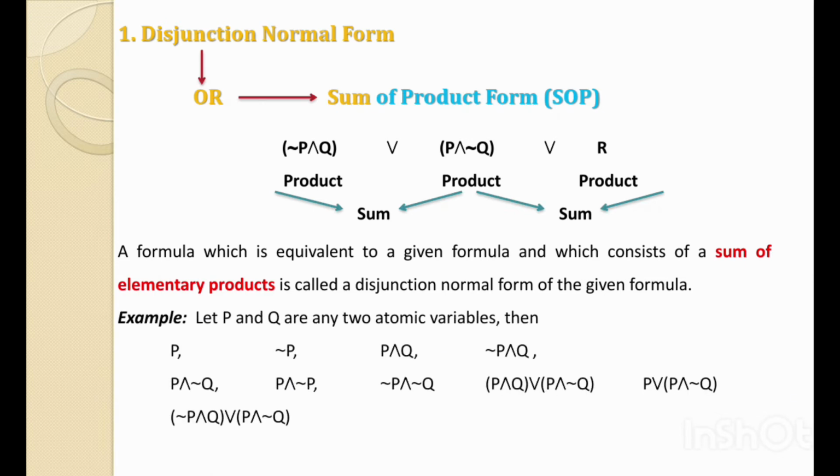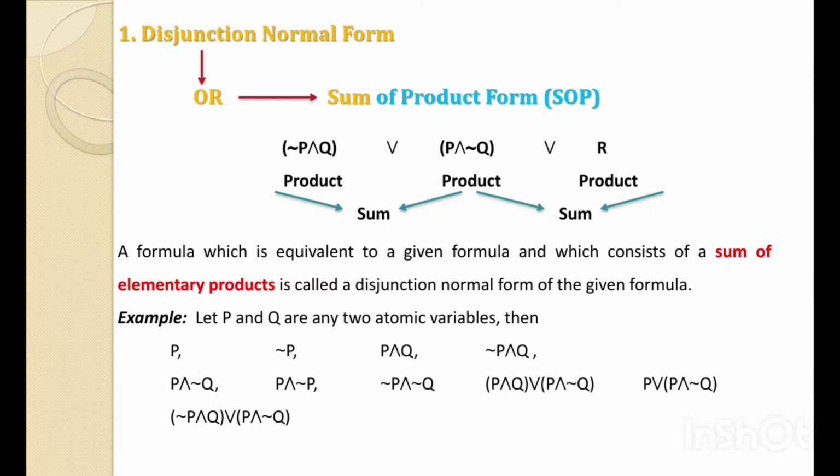Let's have the example. Let P and Q be any two atomic variables. Then any elementary product term we can consider as the sum of product form. A single variable P is an elementary product, so we can consider it the sum of product.